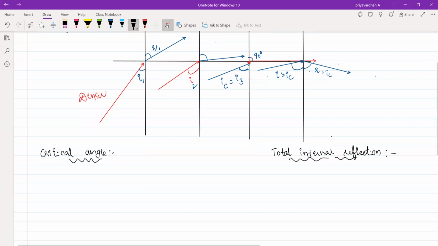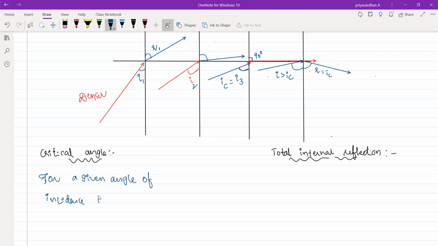Total internal reflection and critical angle. Okay, what do you mean by critical angle? For a given angle of incidence in a denser medium, the refracted ray becomes 90 degrees with the normal.